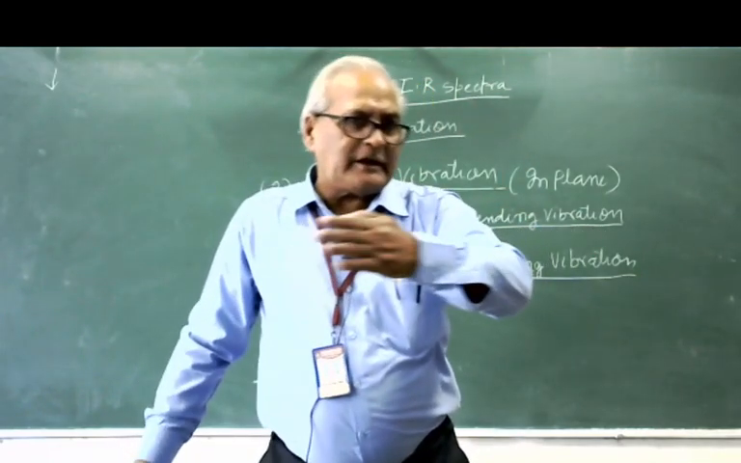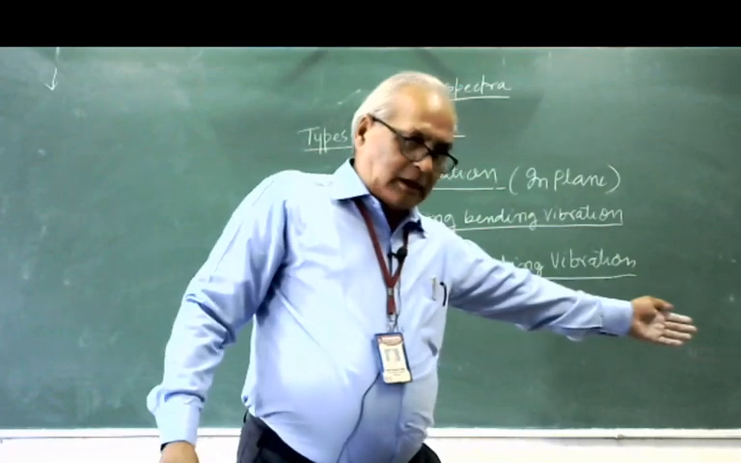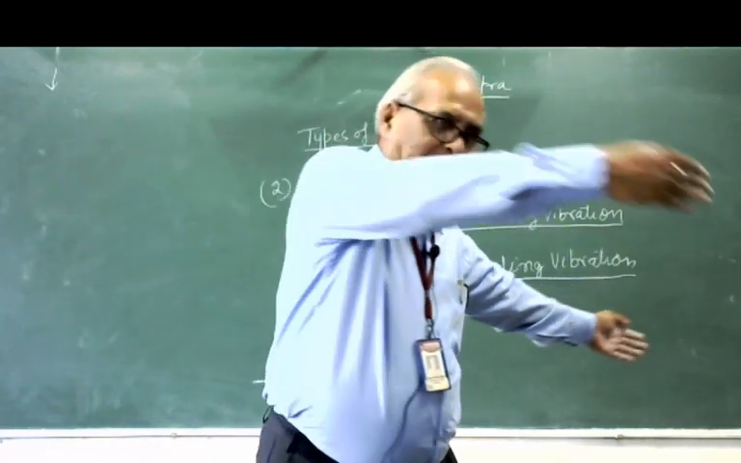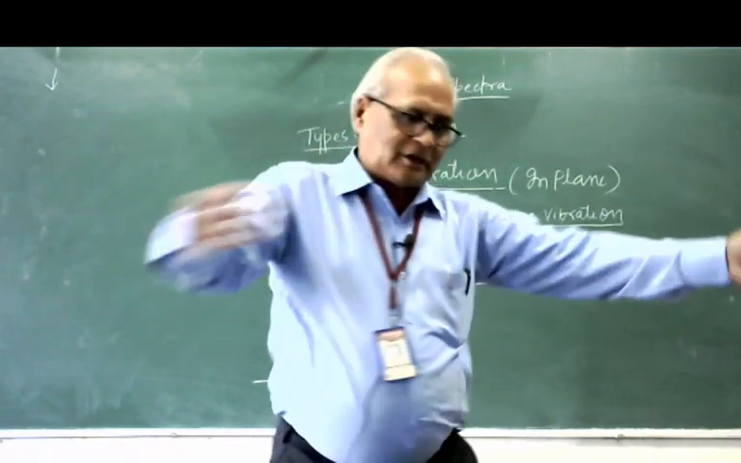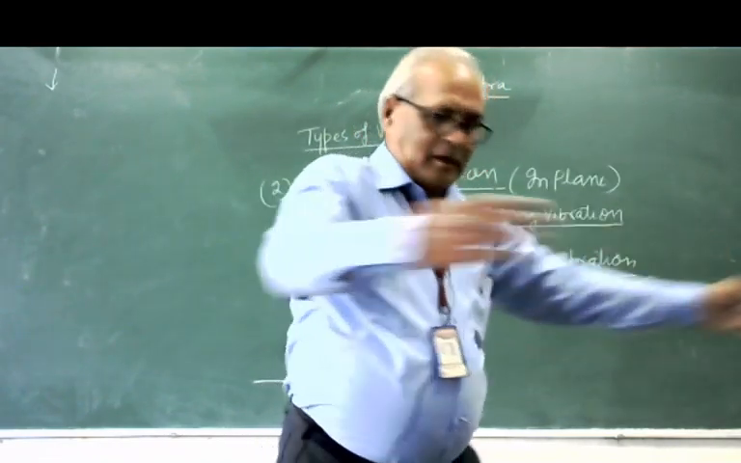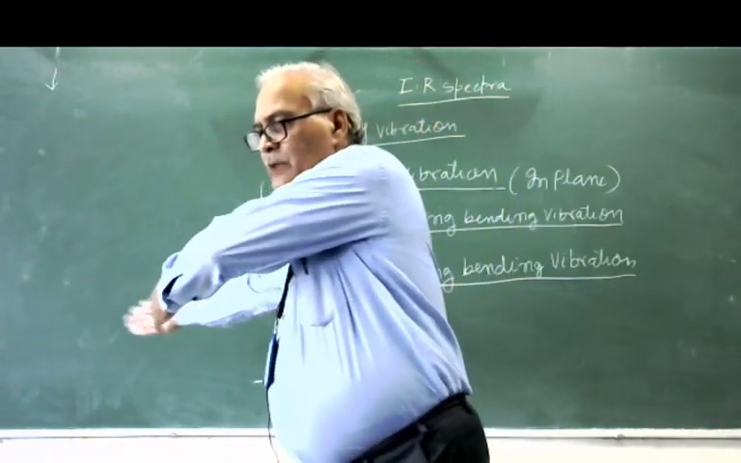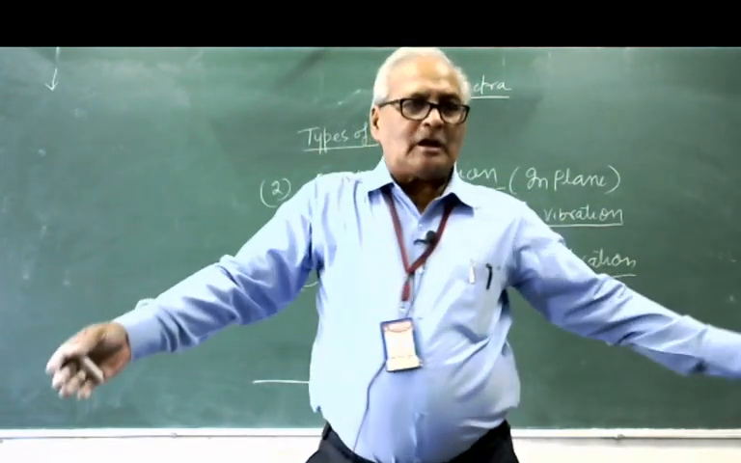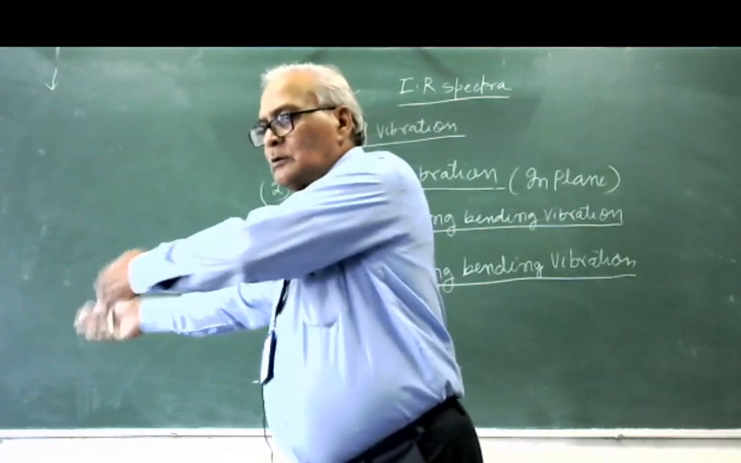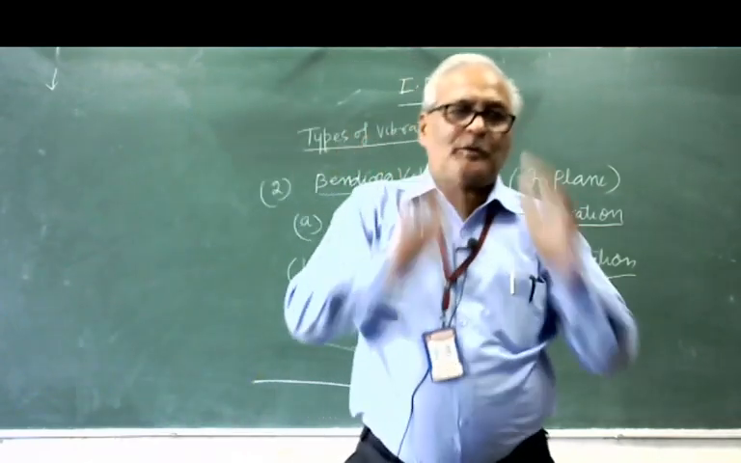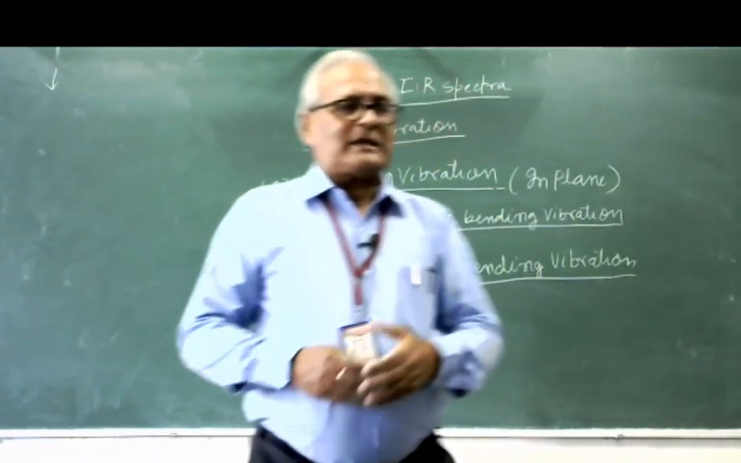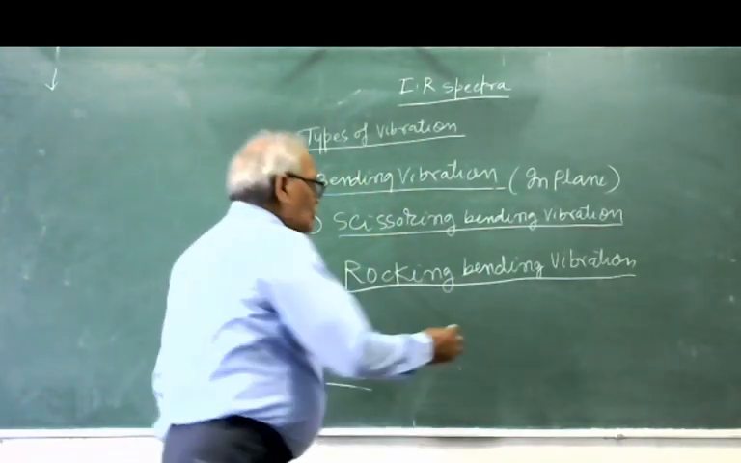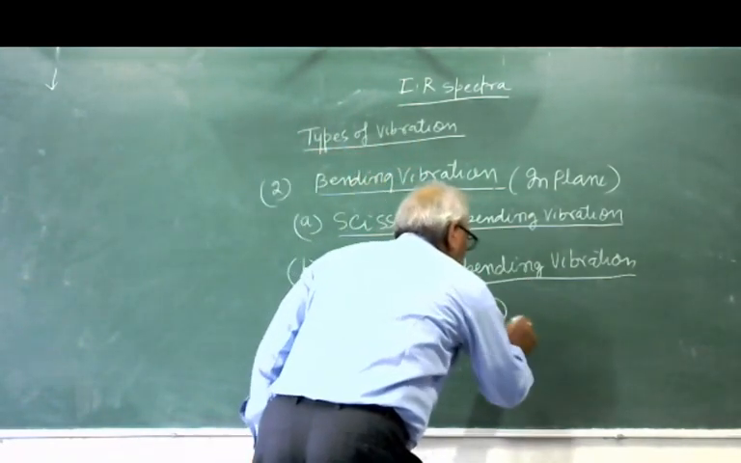Means this hand is moving left and the right hand is also moving left, just like this. If the right hand goes to the extreme right, the left also moves to the right. So this type of bending vibration is also known as rocking. So you can show it.